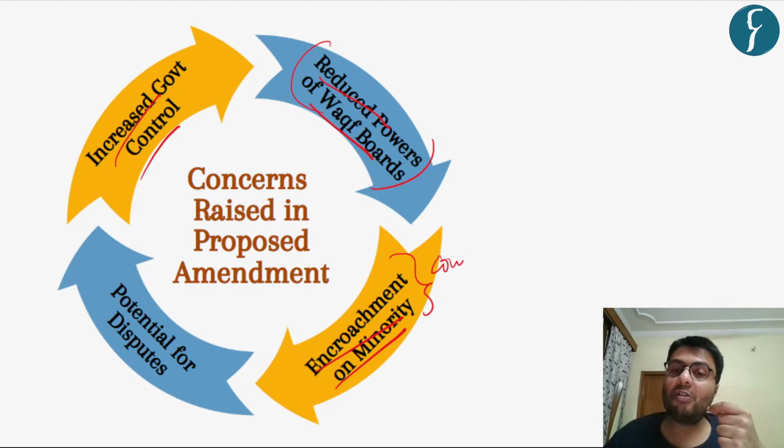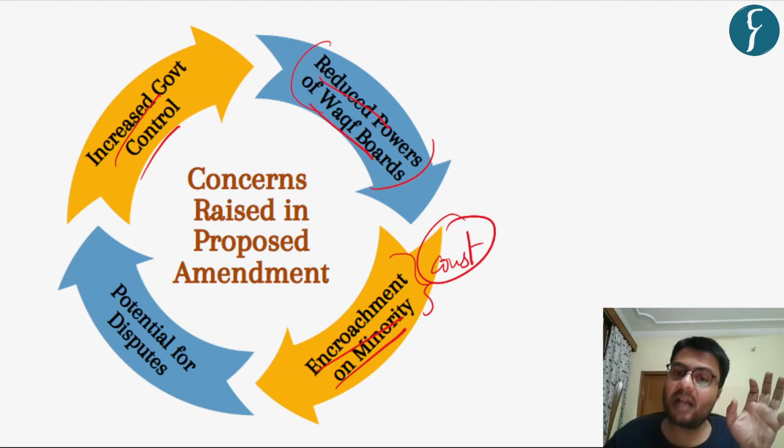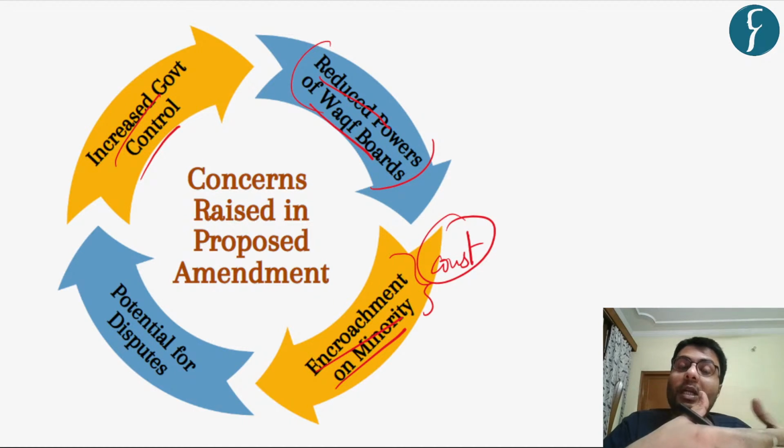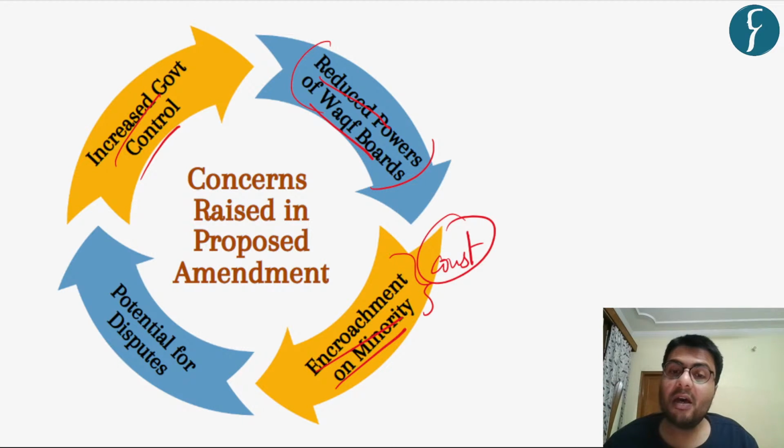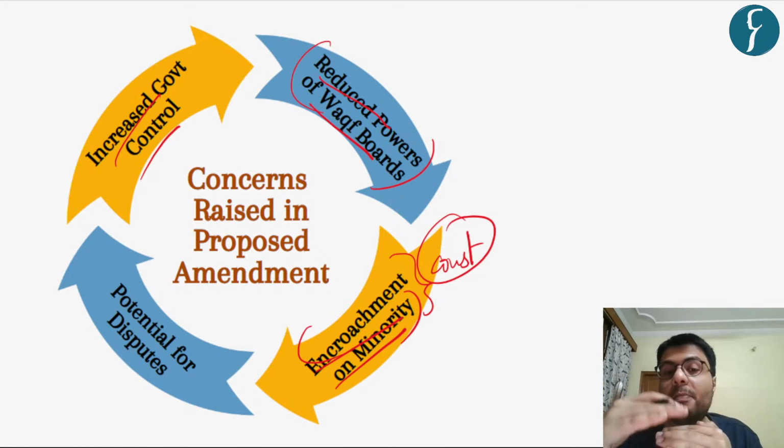That, on one hand, the Constitution of India provides that minorities are well within their rights to administer any religious property or educational property according to their will. However, whenever that very particular property is being managed or administered by the government, it encroaches on the rights of the minority. Further, originally, this bill intends to reduce the amount of disputes related to Waqf property.